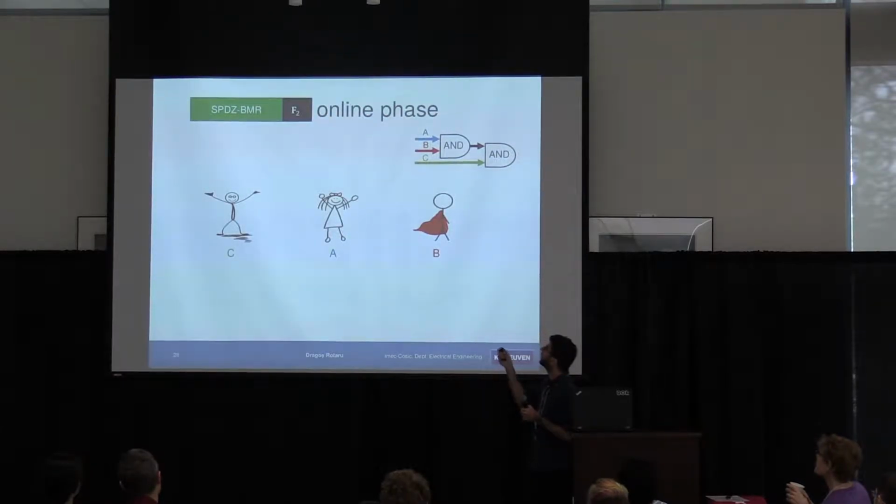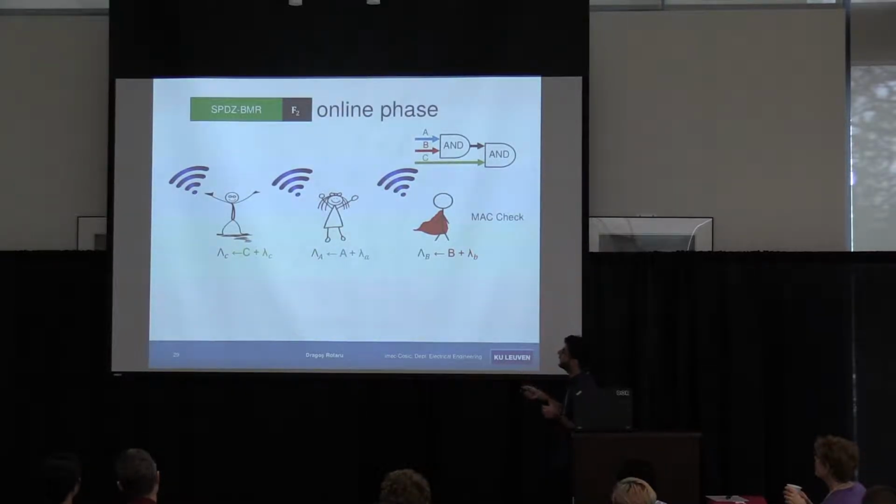So we have a circuit. This is the AND between inputs A and B, and then we take that output and AND it with Charlie's input. And this is a Boolean circuit. To provide inputs, each party, it's a bit similar to the SPDZ over mod P shares, just retrieves some random masks. Every party broadcasts their masks. And these are the signal bits, which are going to be used to evaluate this garbled circuit.